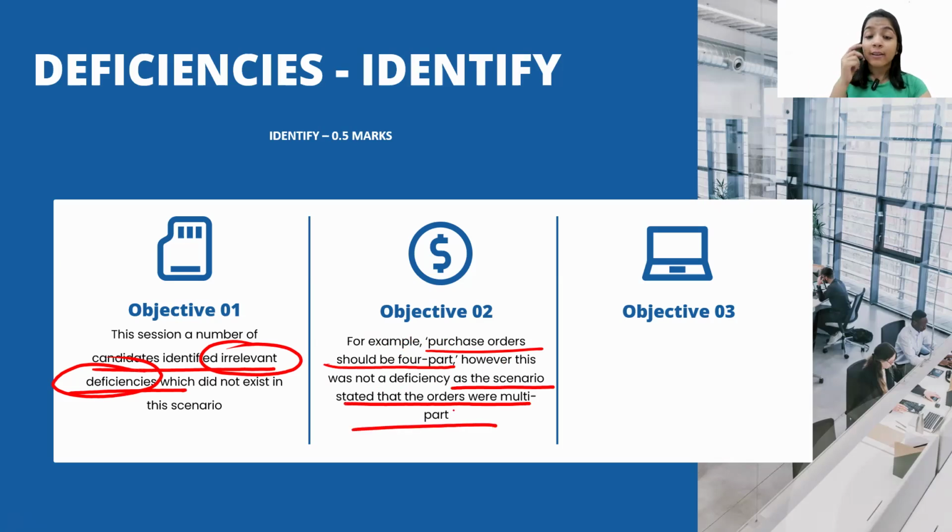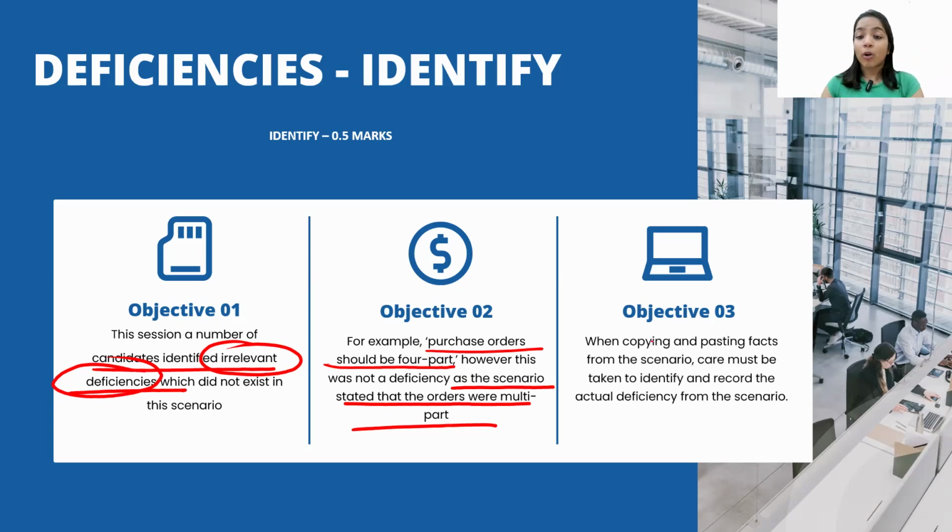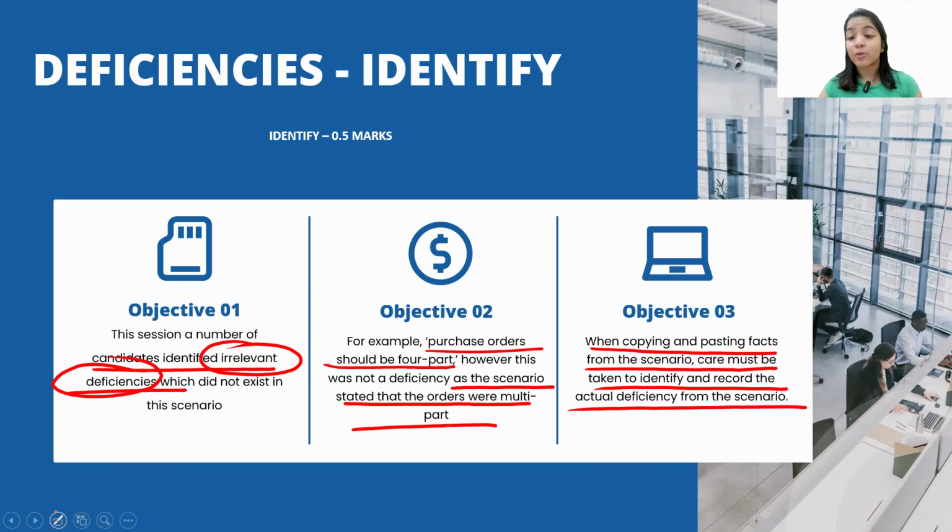So guys, please ensure that you are reading the case very carefully. Is it really a deficiency when it comes to the case? Fine. Now, when copy pasting the facts from the scenario, care must be taken to identify and record the actual deficiency from the scenario. This was the important thing that I told you in the risk part as well, that you guys have a habit of copy pasting the whole paras, whole paras. That examiner will do the identification.